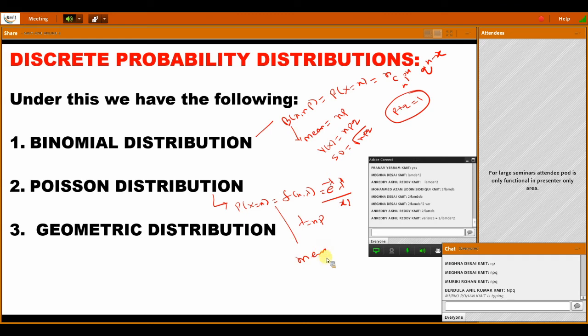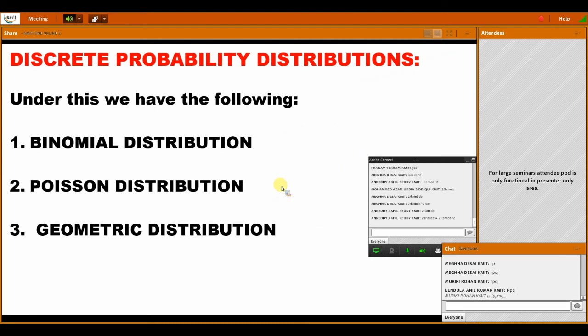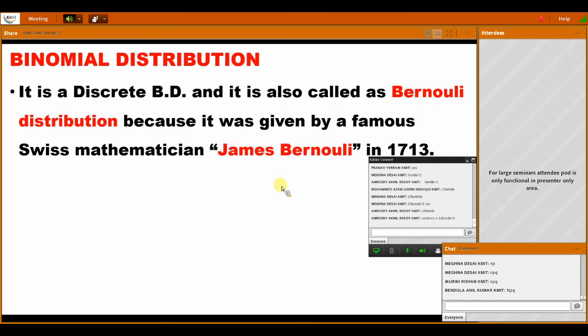What is the mean of the Poisson distribution? The mean of the Poisson distribution is lambda, and the variance is also lambda. Standard deviation is root over lambda. This type of thing you have to remember for an objective exam and simple problems.